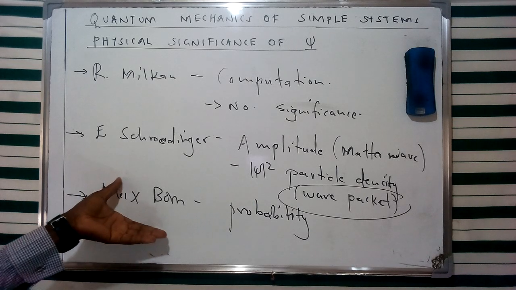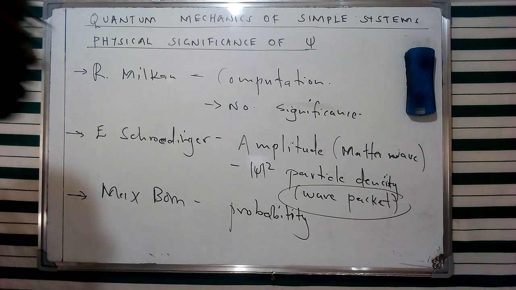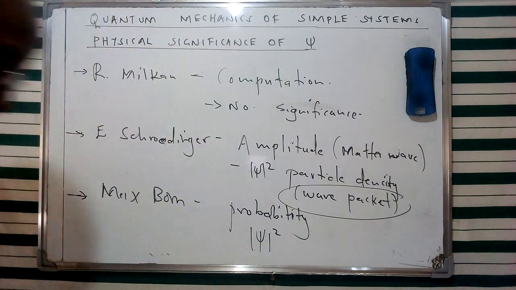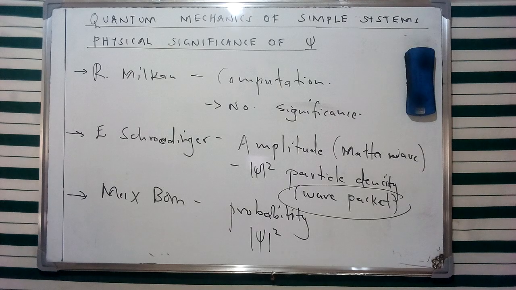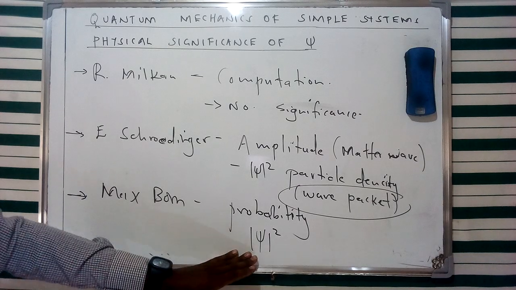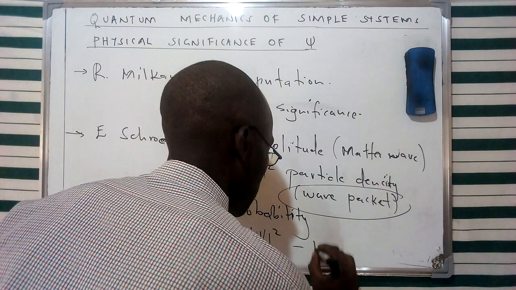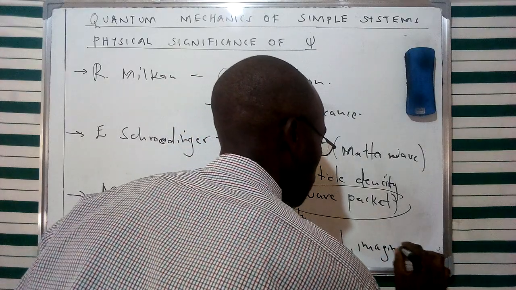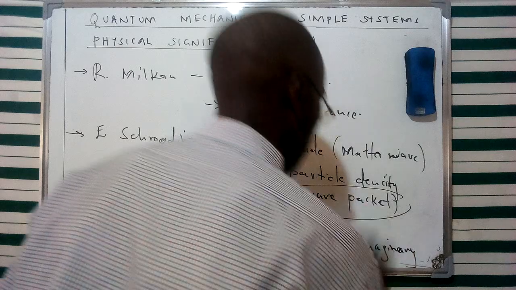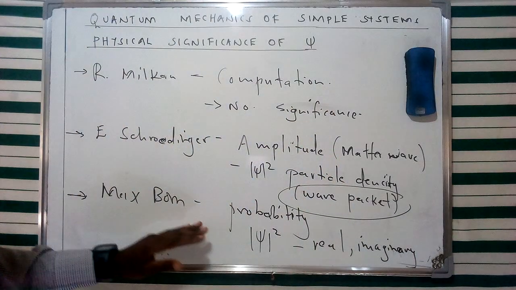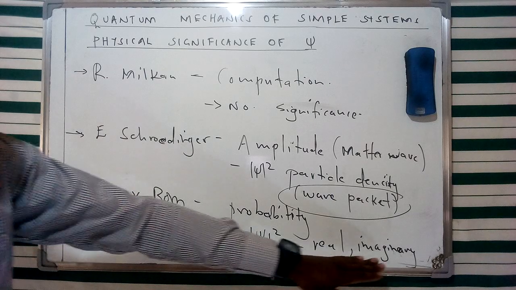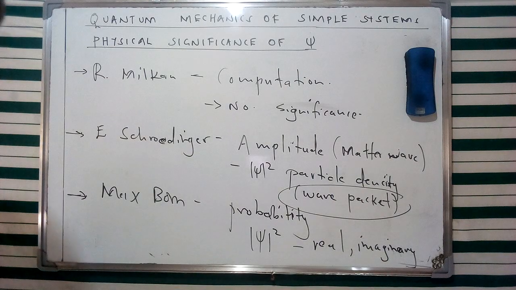Now, from Max Born, I said that the square of this specific function, of course, can be given in this specific way, whereby we're going to have the absolute value of this particular square, which he argued can be either real or imaginary. But in our case, we're going to consider the real scenario, since basically the particle has got to be there at that particular point in space. And therefore, if we say it's imaginary, then that particle is going to be non-existent.